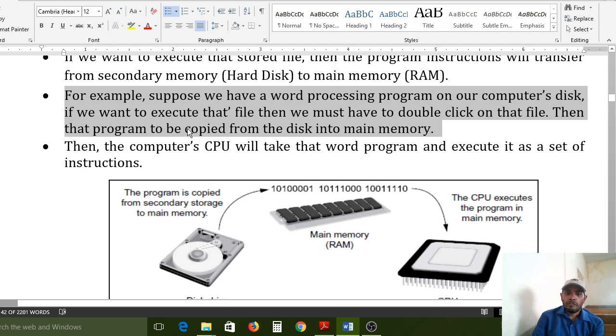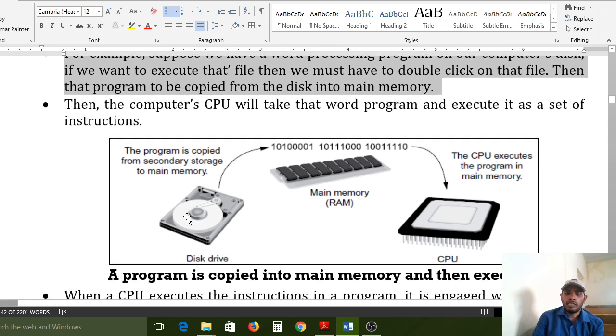Right. When you click on that resume, immediately it will be copied from hard disk to main memory. Here hard disk is secondary memory. If you store anything permanently, that is called hard disk. But if you want to open and read that file or do any modifications, you need the help of the mouse. If you click on that, immediately that file is transferred to main memory.